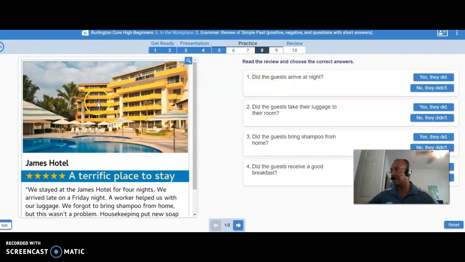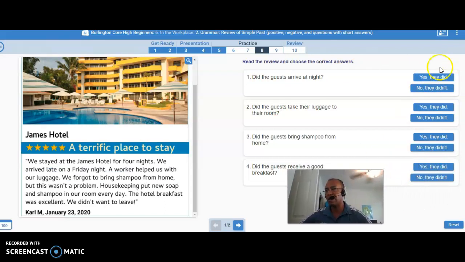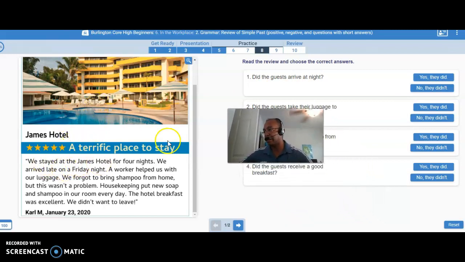All right, guys. So right here, we're going to read it, and I'm going to let you guys fill this out, okay? Right here, based on the reading, you will match it up, okay? So it says, we stay at the James Hotel for 4 nights. We arrived late on Friday night. A worker helped us with our luggage. We forgot to bring shampoo from home, but this wasn't a problem. Housekeeping put new soap and shampoo in a room every day.